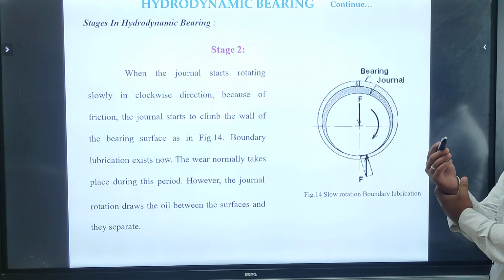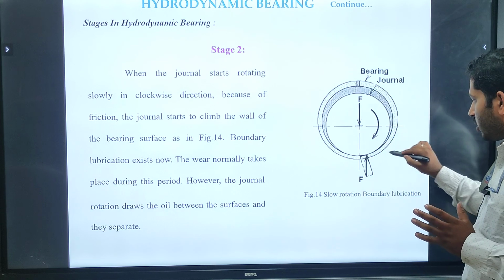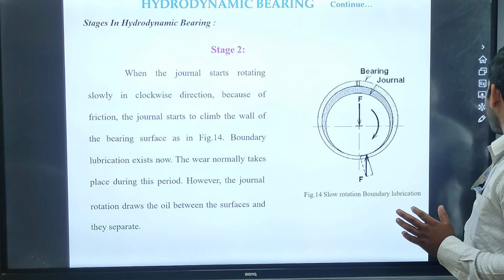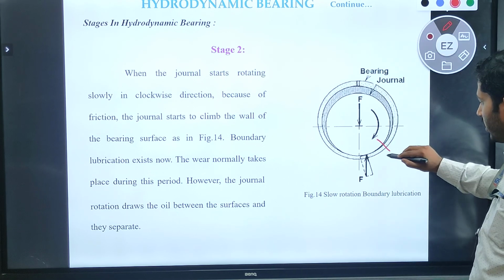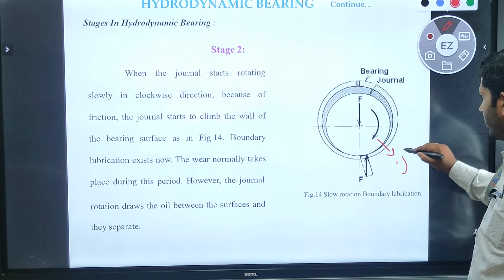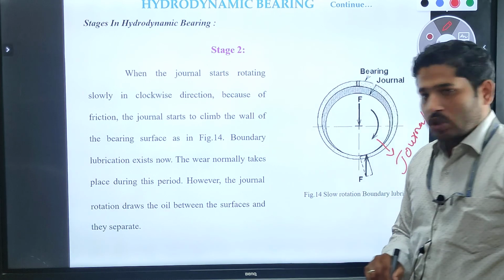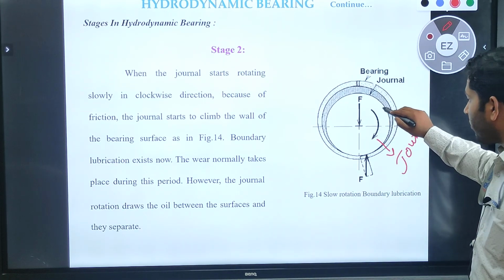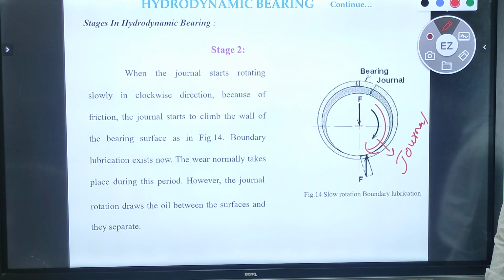So let us think about it. The behavior of this journal here is in motion condition. So this journal is rotating in which direction here? They rotate in the clockwise direction.